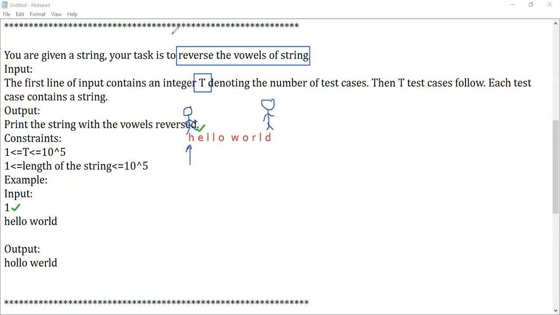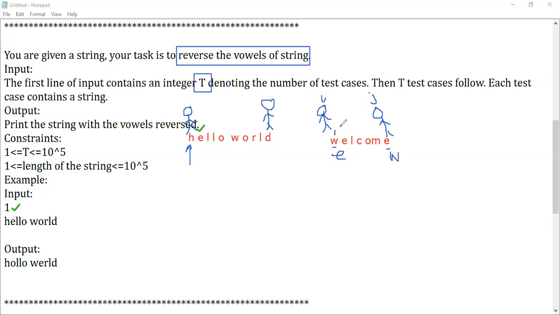When it is a string reversal, say we have a string like welcome. If you want to reverse the string, what will we do? We'll make two persons: one person starts from here and one person starts at the end. This is our string reversal, guys. Assume that he is the person I and he is the person J. These two persons will be swapped. So E comes here, and the last character goes here.